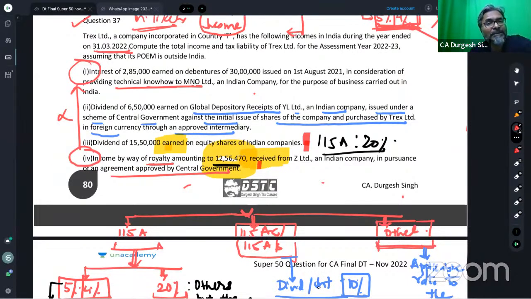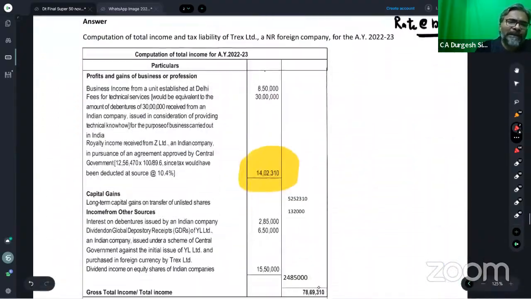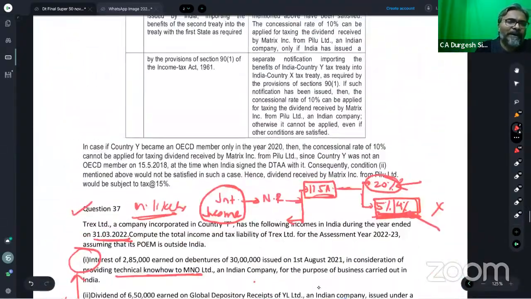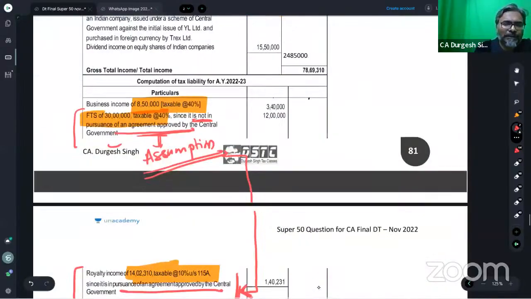Since for royalty it is specifically given, but for FTS nothing is mentioned about whether the agreement is approved or not, we are assuming that it is not approved, and hence the FTS income will be assessed at the rate of 40%. I hope every one of you is clear with this, and this concludes another very important question for your examination, students.